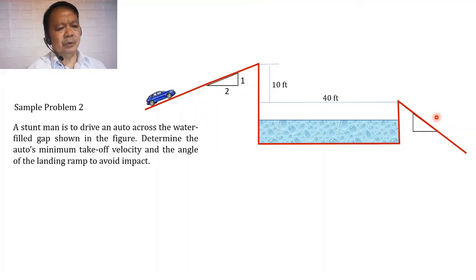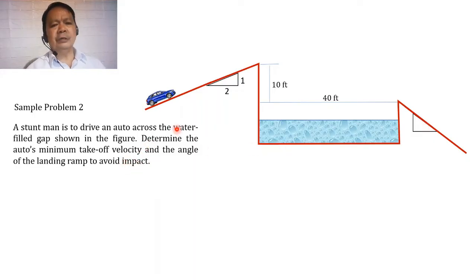Having a gap of 40 meters horizontal gap between the takeoff ramp and the landing ramp. At meron din siyang vertical clearance or vertical gap between this point and that point. So kung itong auto will be crossing safely the gap, the question is what should be the takeoff velocity of this car, okay, and what should be the inclination of this ramp in order to avoid the impact.